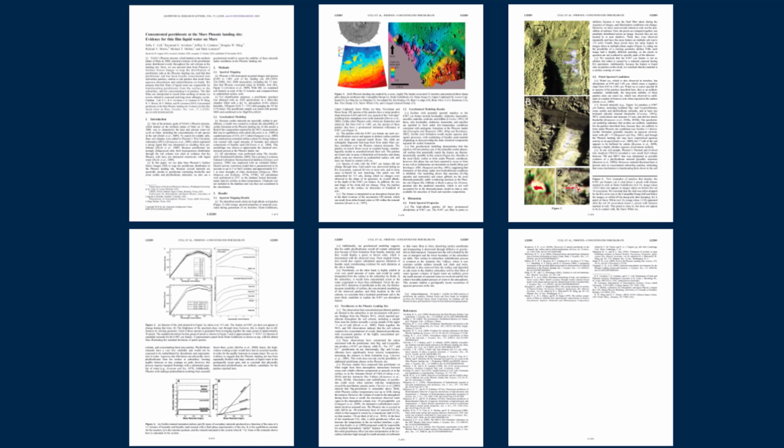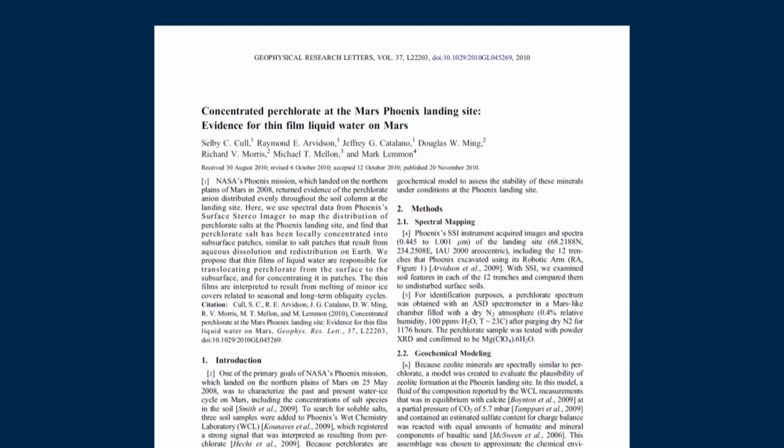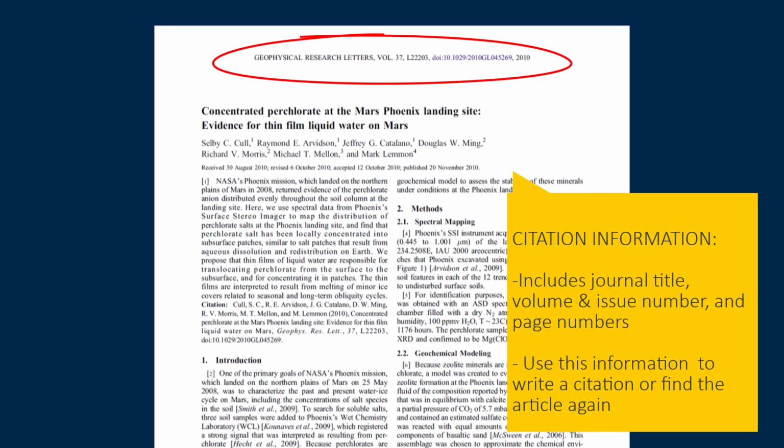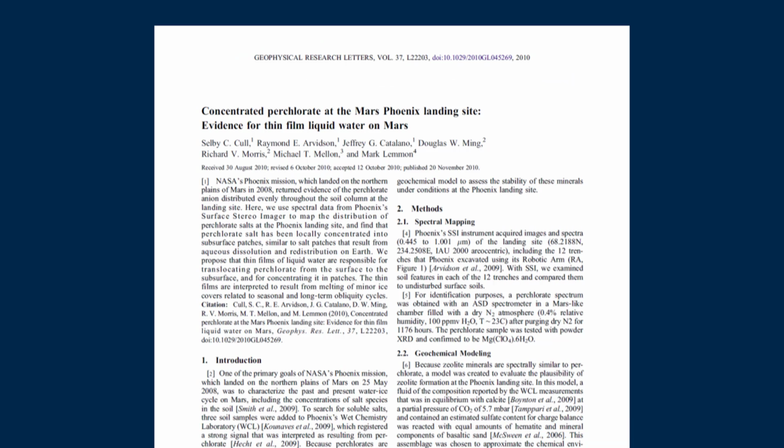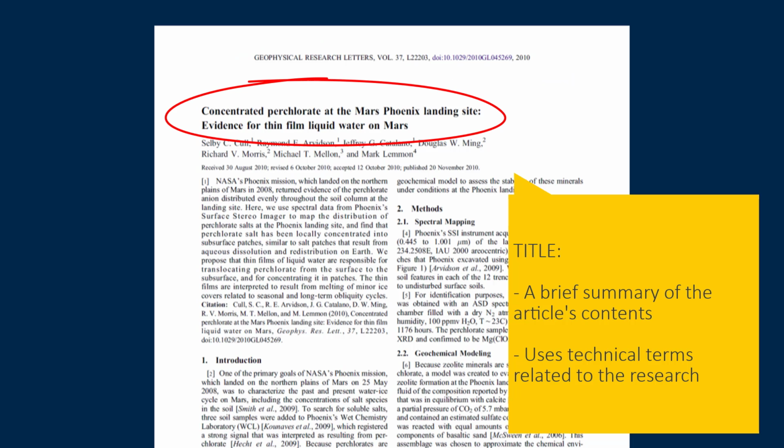Since scholarly articles are so specific in their audience and purpose, it makes sense that their content is structured and specific too. On the first page of an article, you will usually find the journal title, volume and issue numbers, and page numbers of the article. Use this information to write a citation of the article for your paper. The title of a scholarly article is generally an extremely brief summary of the article's contents. It will usually contain technical terms related to the research presented.